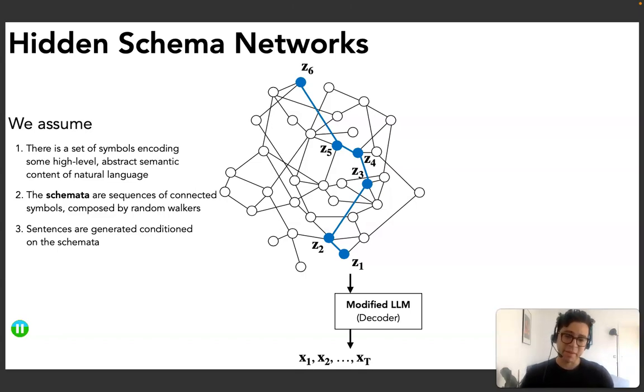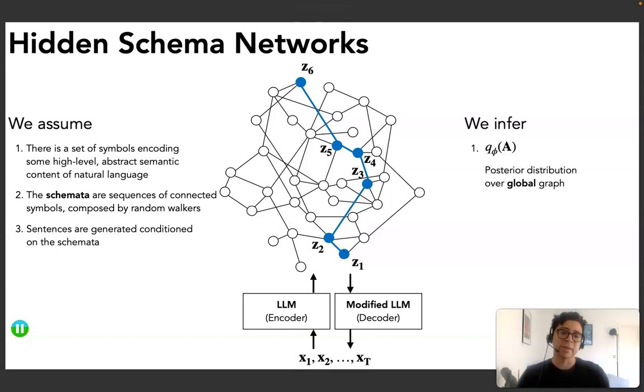In practice, this means that we leverage a large language model, which we modified a little to take as input these schema representations to generate sentences in natural language. Now, to infer these representations, we use a second language model to encode the sentences onto our representation space. The task is then to infer the posterior distribution over the global hidden graph and over the local random walks.